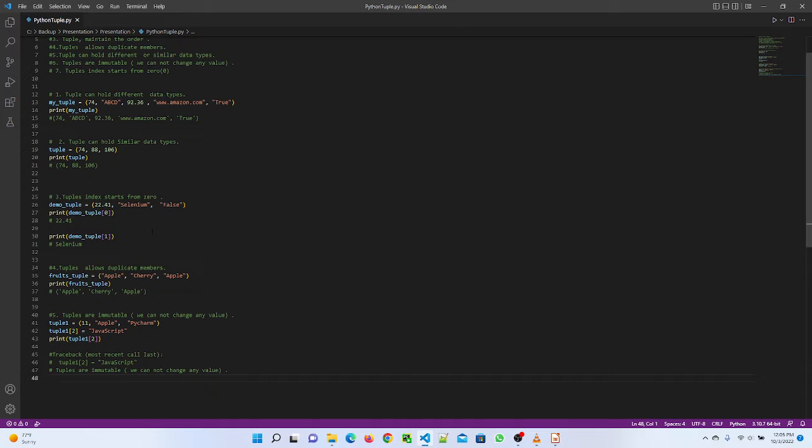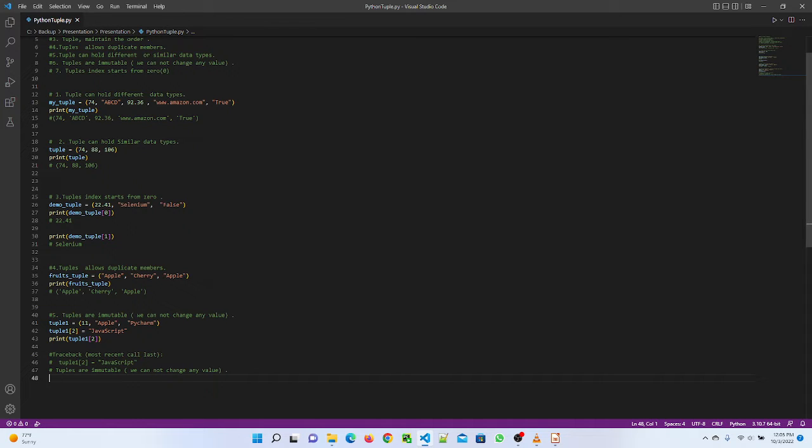In tuple, the index starts from 0. So I mention the tuple and I mention 3 values here. When I pass index 0, it gave me the first value, 22.41. When I pass index 1, it gives me the value selenium. Since in tuple the index starts from 0, so 0, first and second.